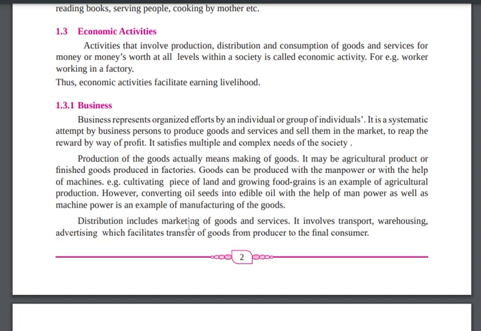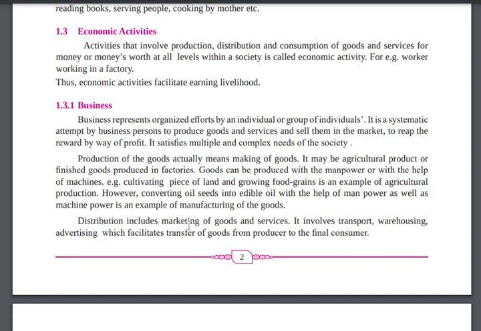Clear? So the production of goods actually means making of goods. Production of goods means what? Actually making of goods, making of any product. It may be an agriculture product, it may be finished goods made in factories. Goods can be produced by whom? With manpower or with the help of machines.